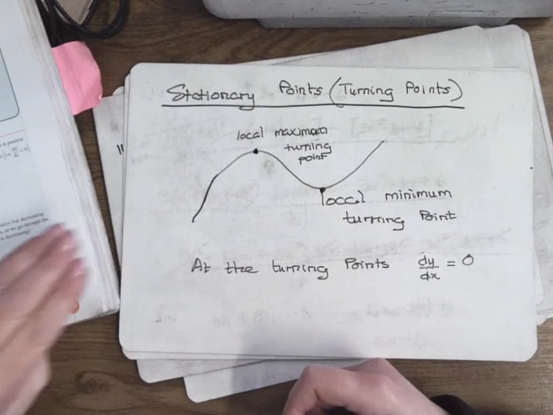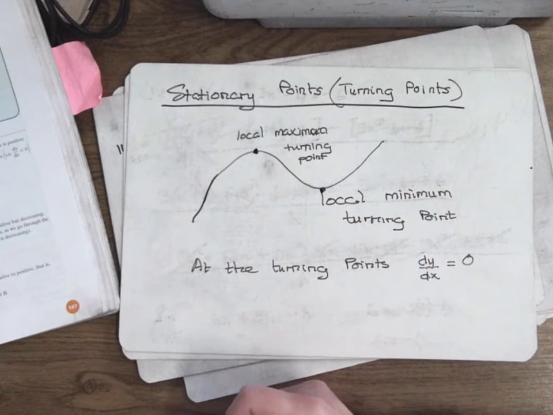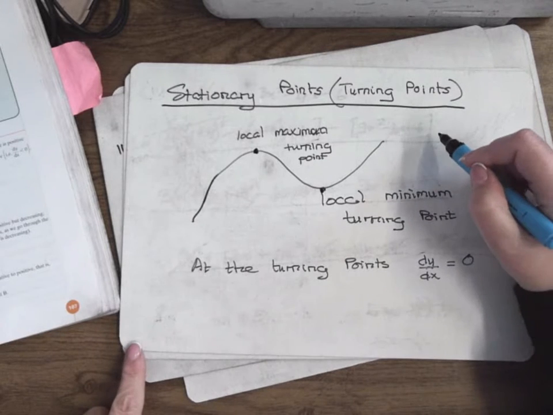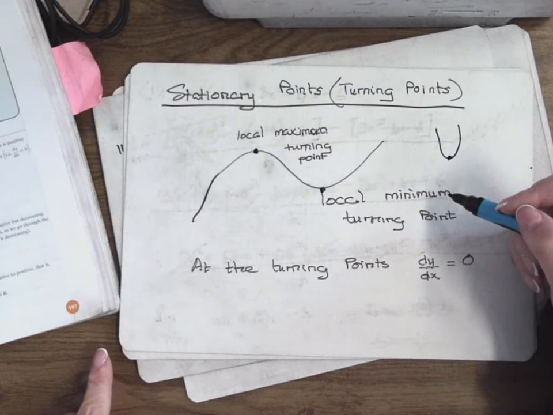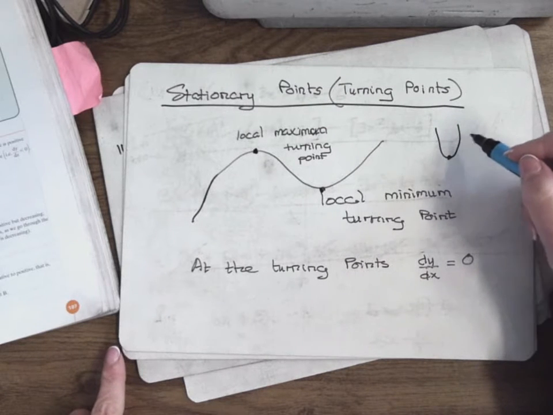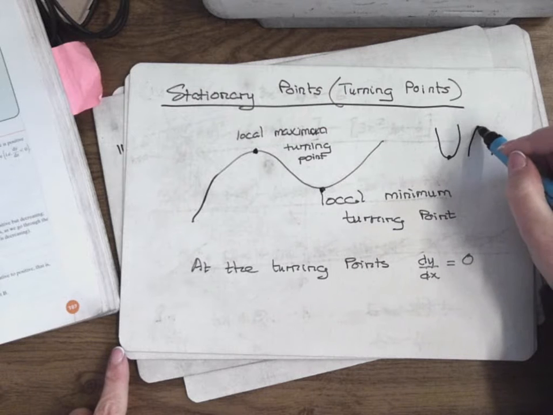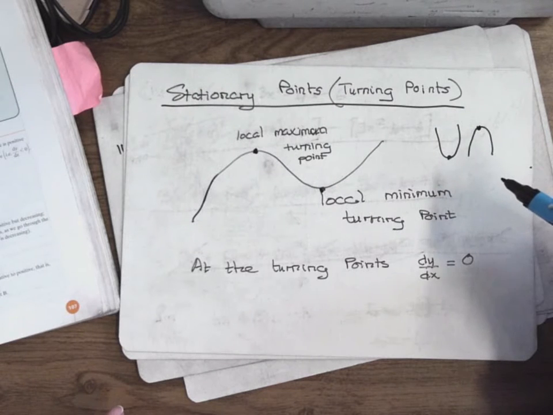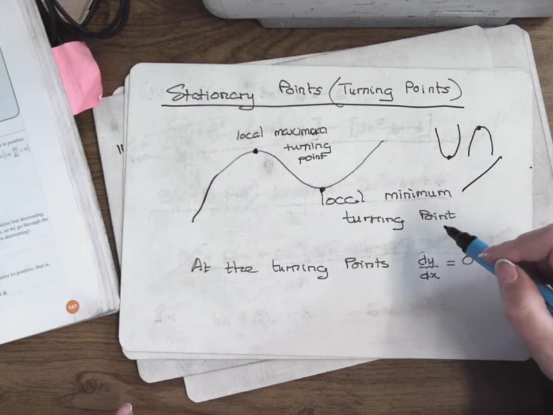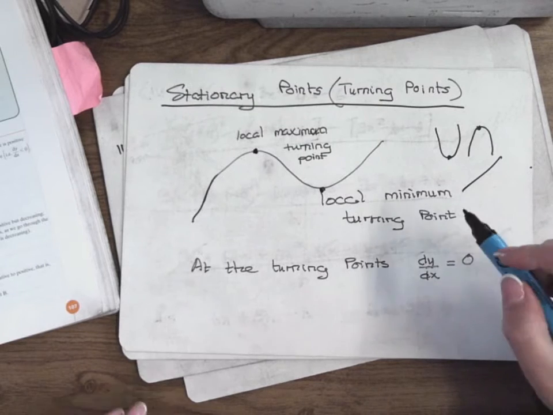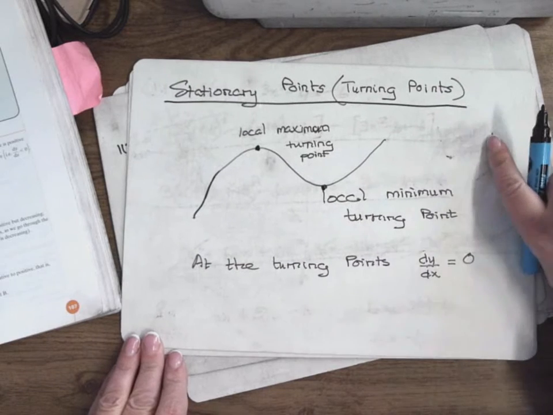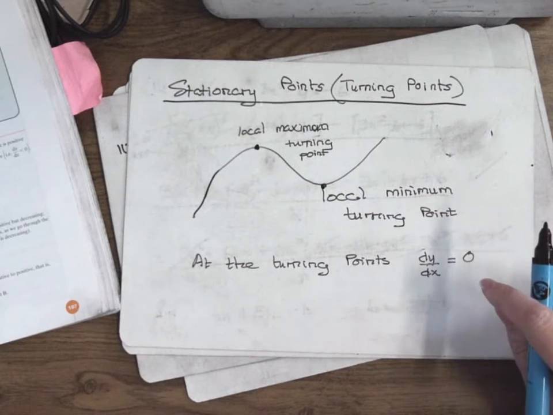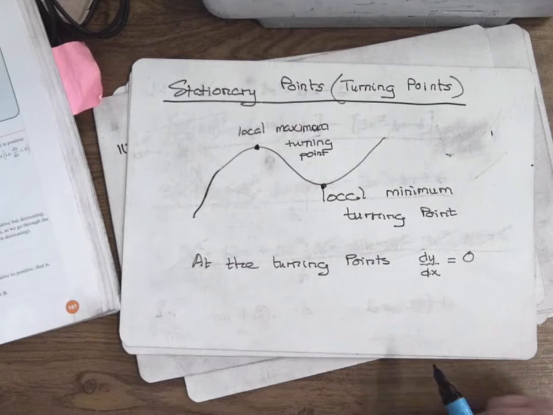Right, okay. So a turning point is where it changes from increasing to decreasing or vice versa, right? If it's just a U-shaped curve, there's just one turning point, isn't that right? If it's a line, there's no turning point, because it doesn't change, it's always increasing or it's always decreasing. So a turning point is where it changes from increasing to decreasing or decreasing to increasing.